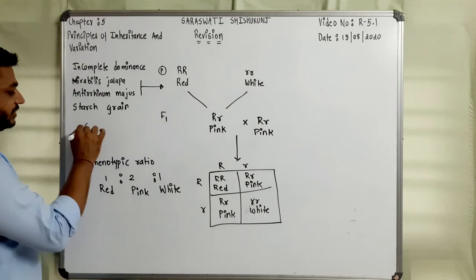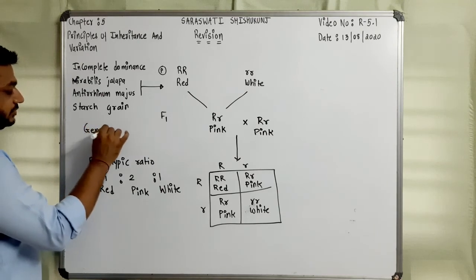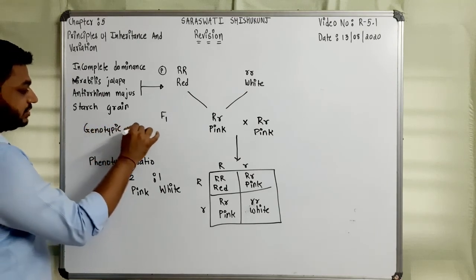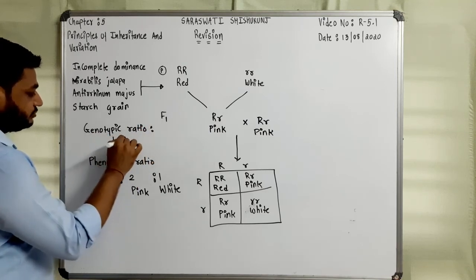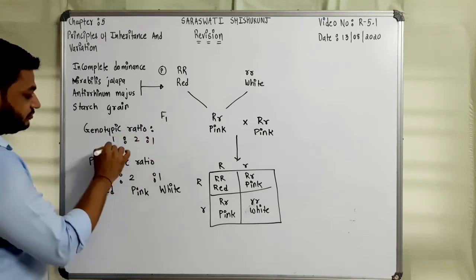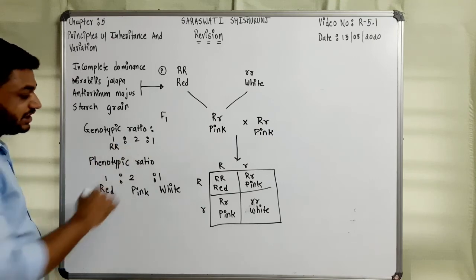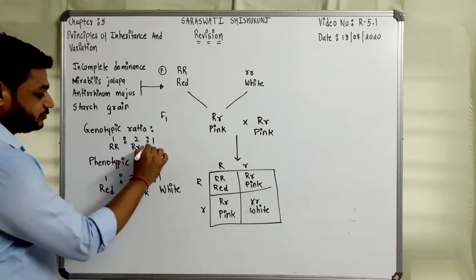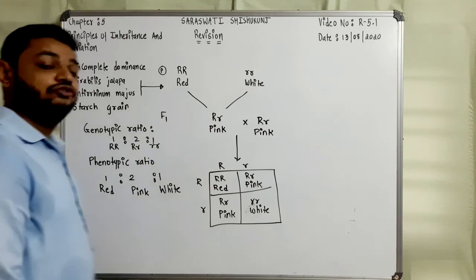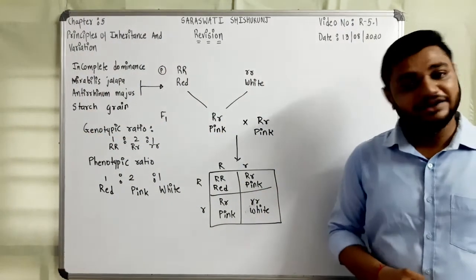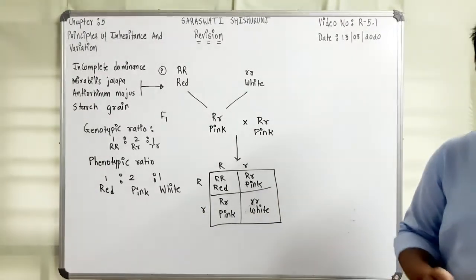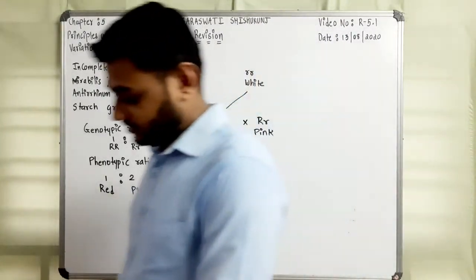If we talk about the genotypic ratio, it was also the same. Reason was 1:2:1, because one plant was having capital R capital R, another one capital R small r, and another one small r small r. So this was the exception of the law of dominance.